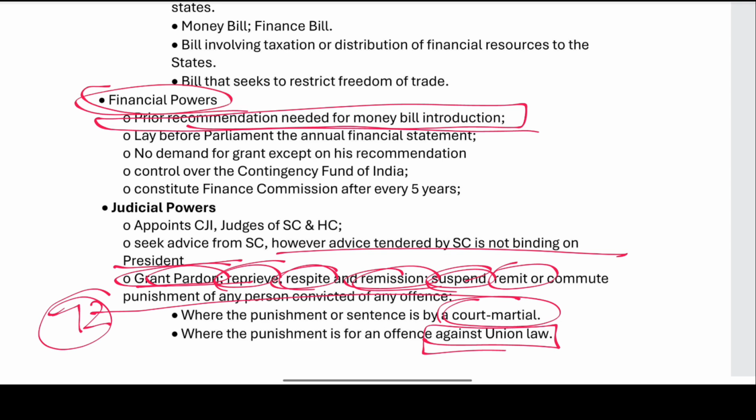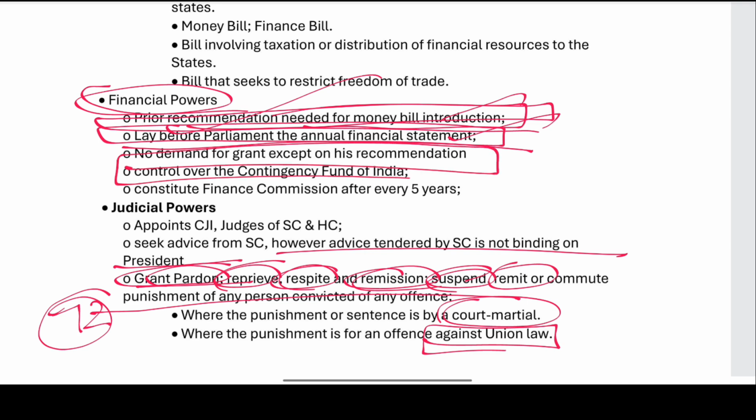Financial powers in the sense the prior recommendation is needed for the money bills, right? So the money bill, when it has to be introduced, it requires the prior permission of the president. Lay before the parliament the annual financial statement. So the annual financial statement is on the behalf of the president. No demand for the grant except on his recommendation.